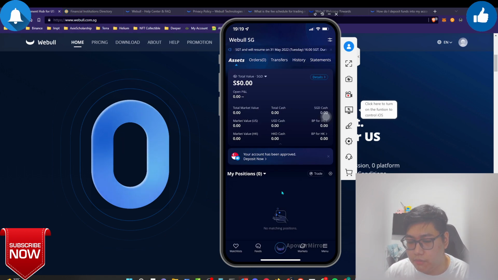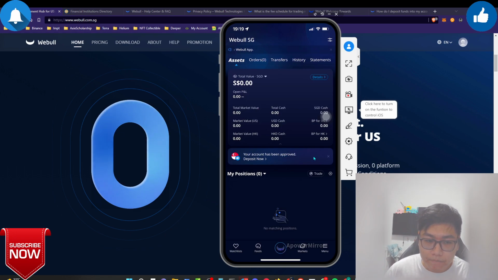So if you want to open all of the investment instruments, you need to tick on the last option, which is telling you something like I have been holding stocks or securities on other platforms, so you know what you're doing. And before they open the other options for you, they will need to know you first before they can give you the product.